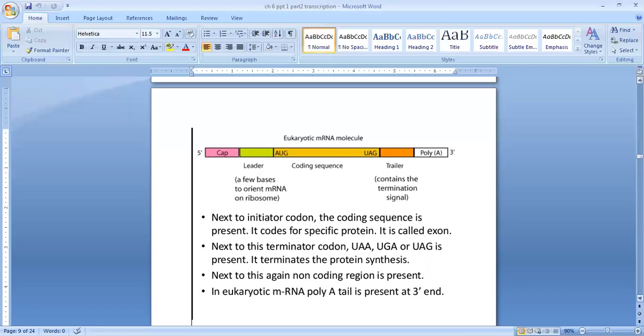In eukaryotic mRNA, the poly A tail is present at the 3' end. At the last you can see, at the 3' end, the poly A tail, that is the tail. So first you can see the cap, at the other end you can see the tail. The cap is present at the 5' end, but the poly A tail is present at the 3' end.